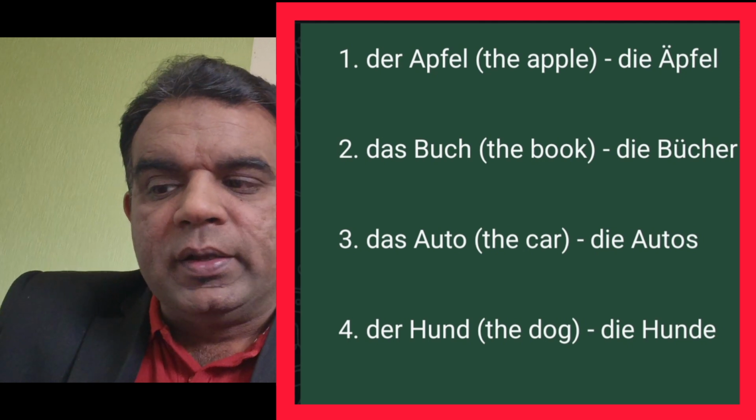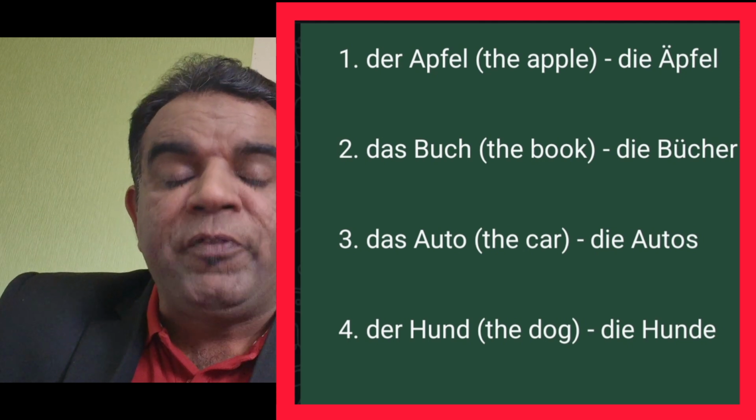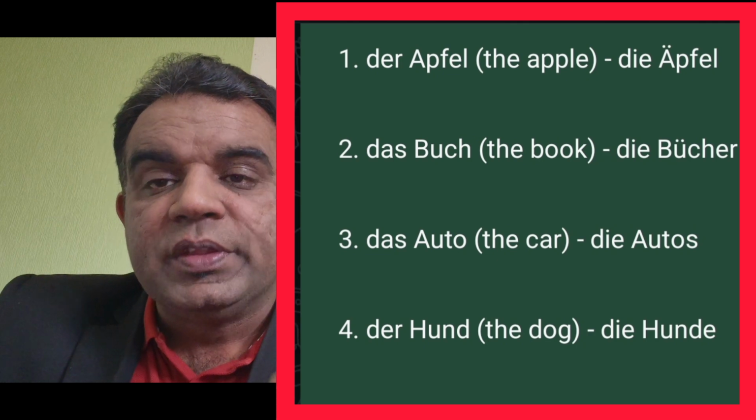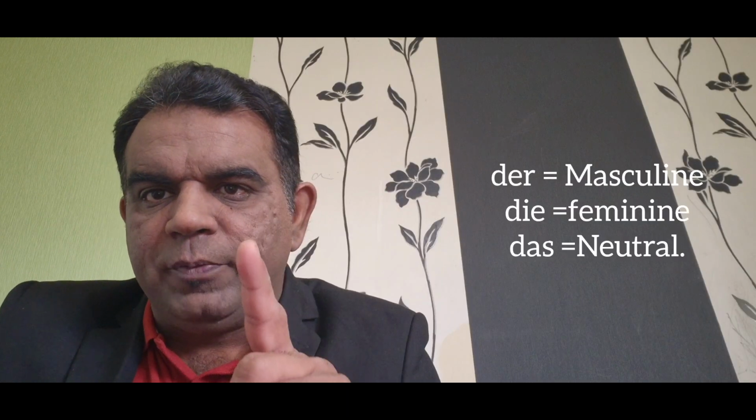I also write them here, and please you also can try to read them. These nouns are very important. Look now, I have a few nouns for you. You can see them here with me. For example, the apple in German is der Apfel, der Apfel. So the one thing I would like to say here is very important.